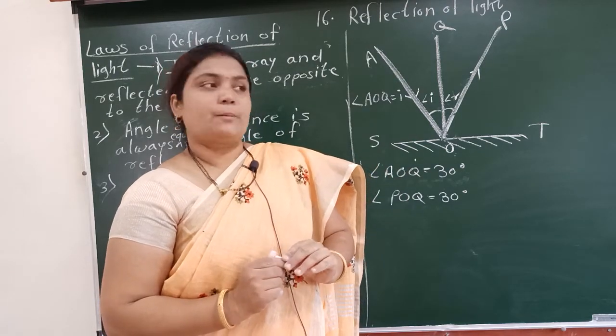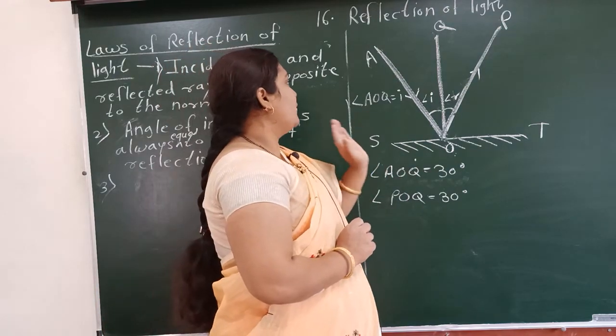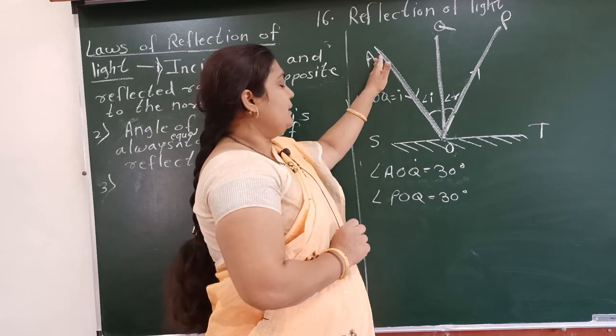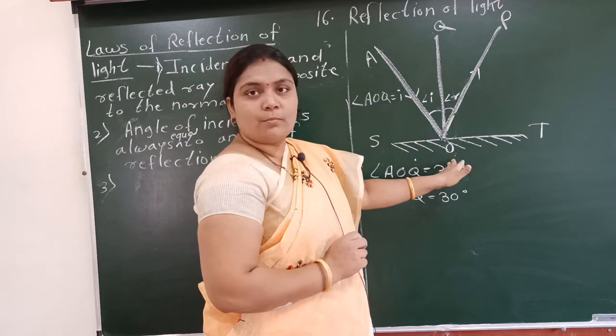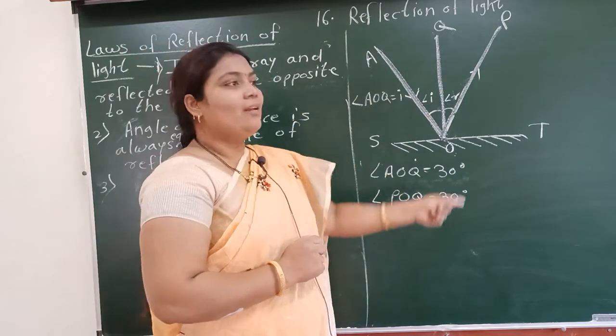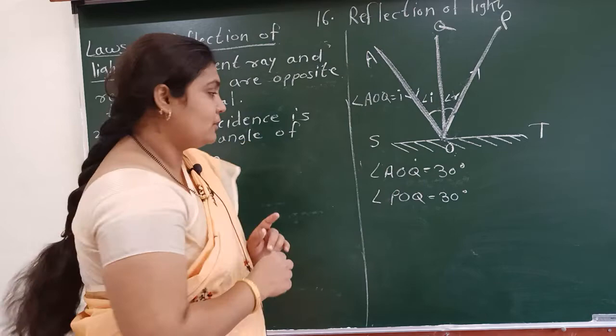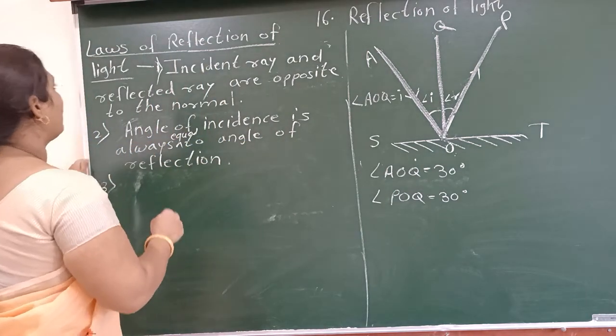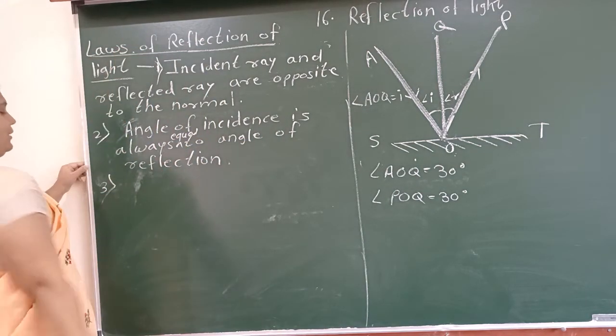Plane is a concept from maths and you know very well about that. So this is our third law related to the laws of reflection.